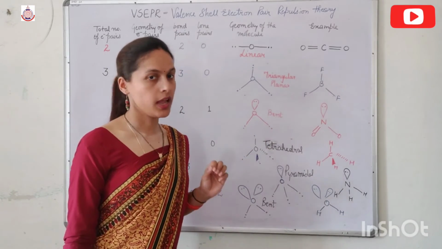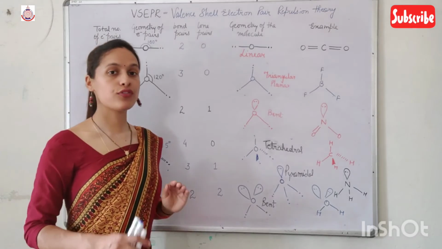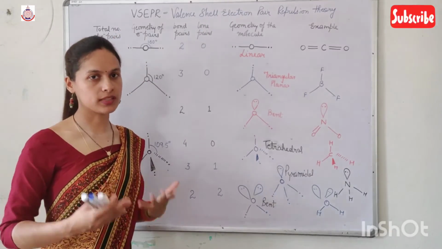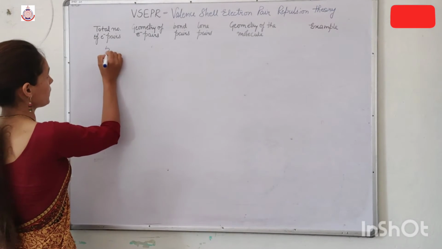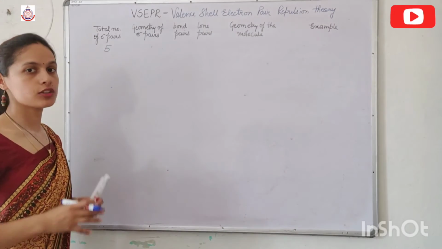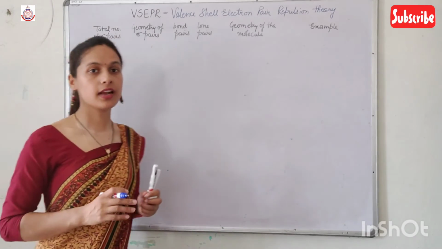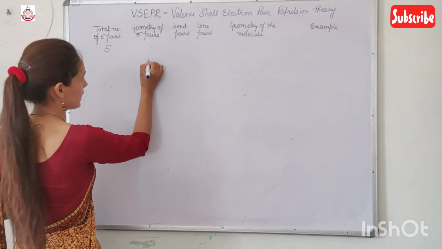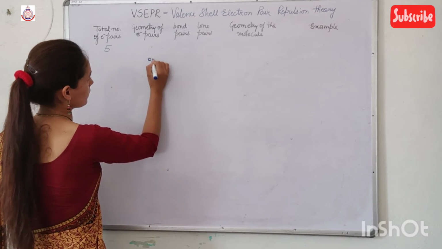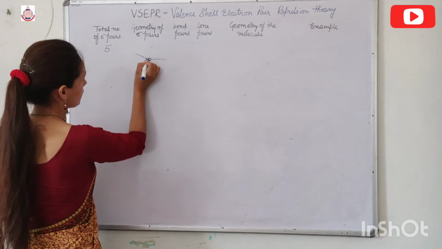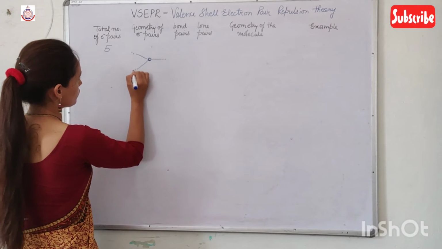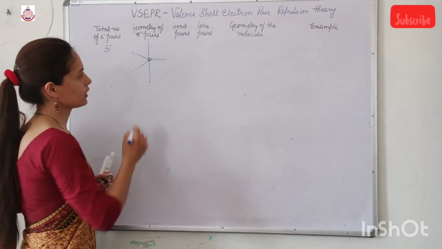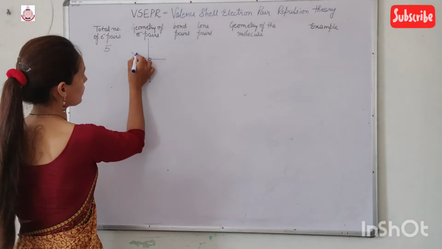So this is the difference between these two bends, as a result of which there is a difference in the bond angle also. Now if we have 5 total number of electron pairs, then what is the geometry? If we have 5 electron pairs, then the geometry of the electron pair is triangular bipyramidal. Here is the central atom. 1, 2, 3, 4 and 5. So like this. So it is a triangular bipyramidal.